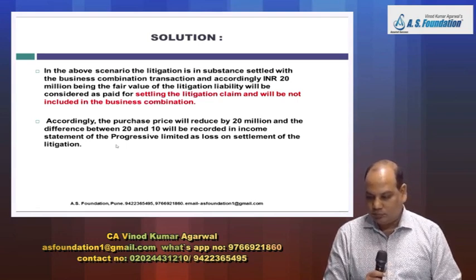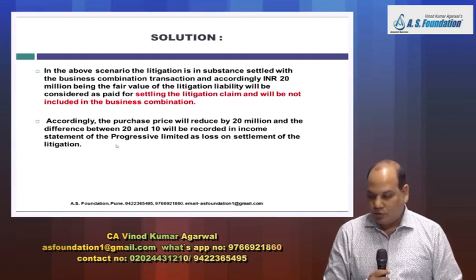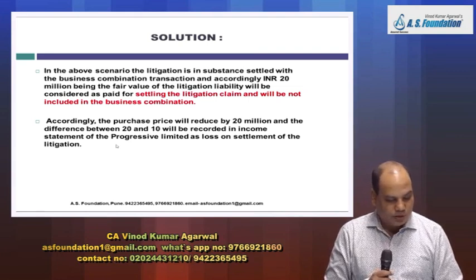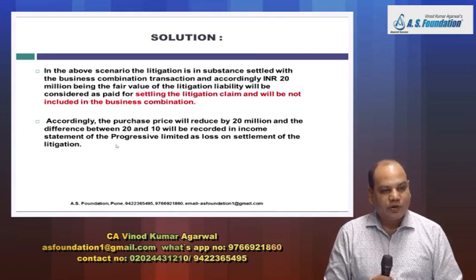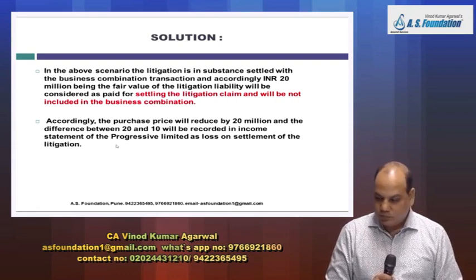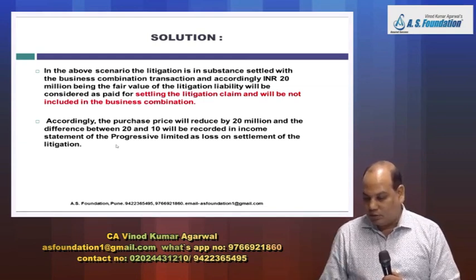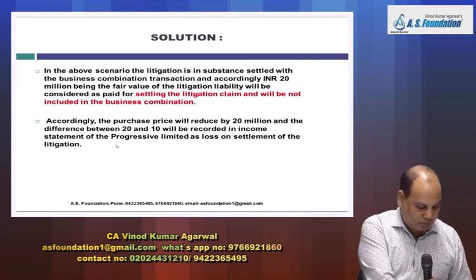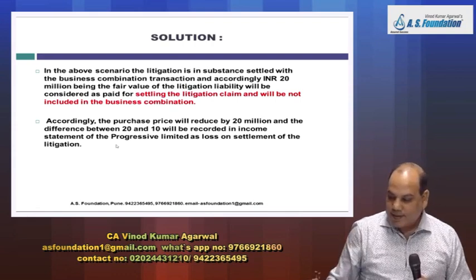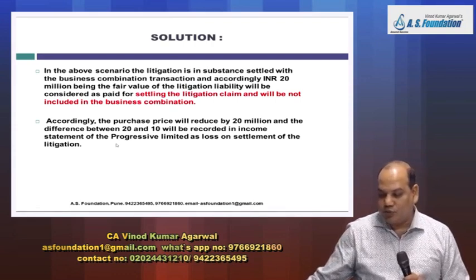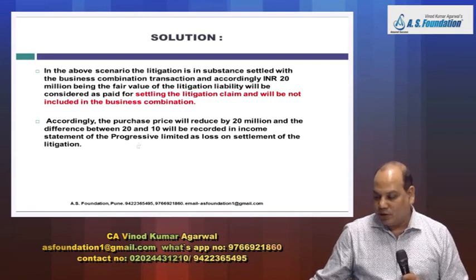Next line. Accordingly, purchase price will reduce by rupees 20 million. Accordingly, reduce the purchase price by rupees 20 million. And the difference between 20 million and 10 million will be recognized in SOPL.